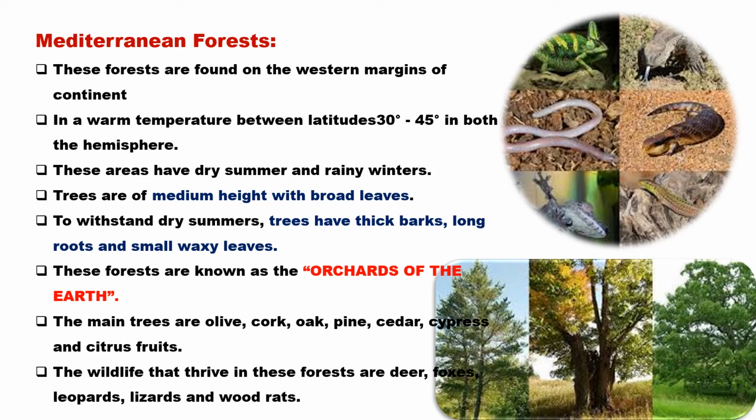In such a forest, we can find trees which have needles and very waxy leaves, for example cedar, cypress, pine, oak, and a lot of citrus fruits are found along these regions. Because we find a lot of citrus fruits in this region, we call this forest the orchards of the earth. And the wildlife associated with this forest are deer, foxes, leopards, lizards, etc.